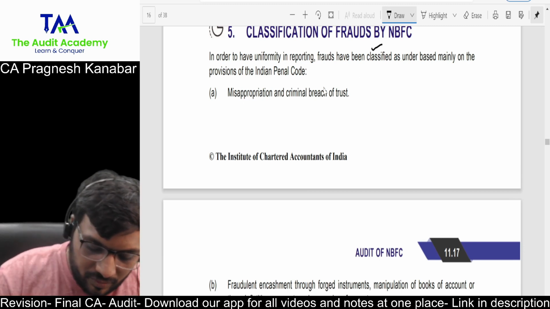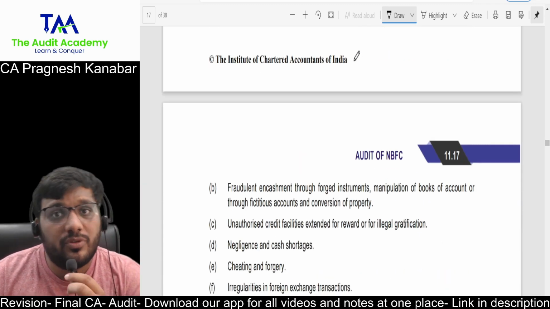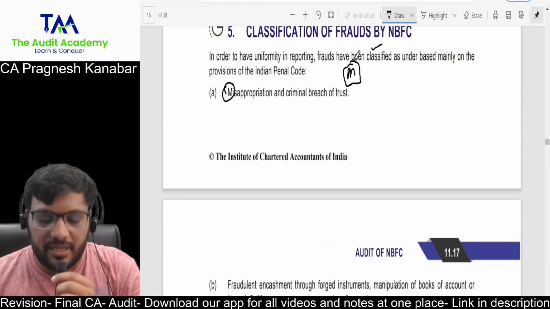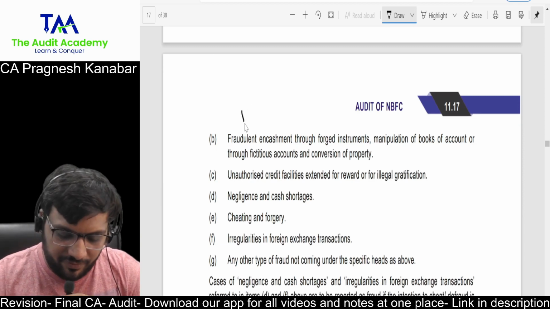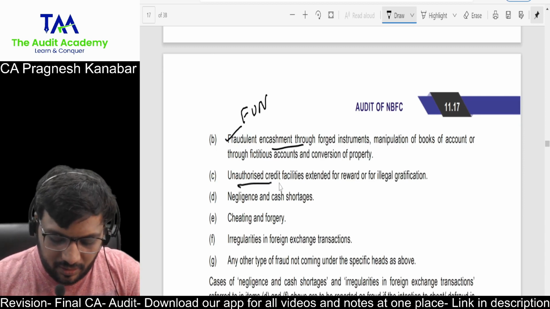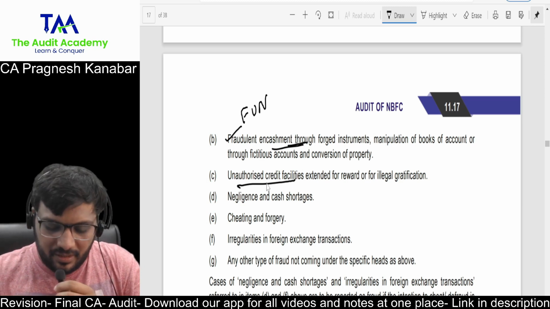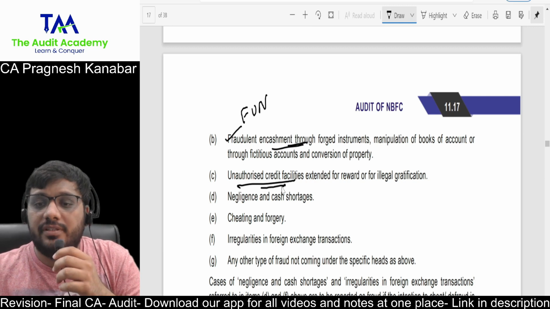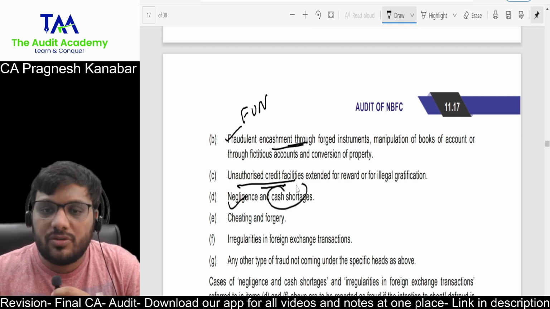Look at this. Misappropriation and criminal breach of trust. Yes, you have to write it in the same manner. Multiple times asked, one of their favorite questions. Misappropriation, criminal breach of trust. Then fraudulent encashment through forged instruments, unauthorized credit facilities. Forged fake documents given, encashment done, unauthorized credit facilities granted by officers for illegal gratification, and negligence and cash shortages. This cash shortage I want to discuss.